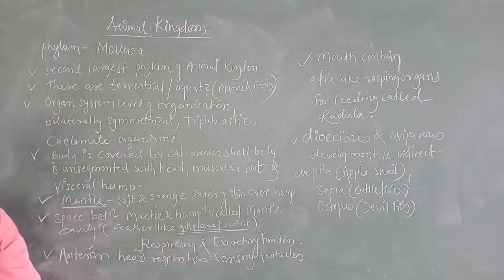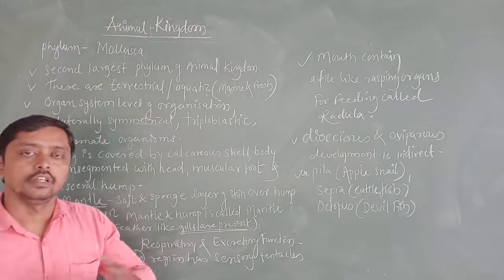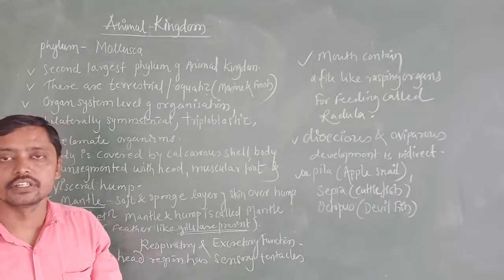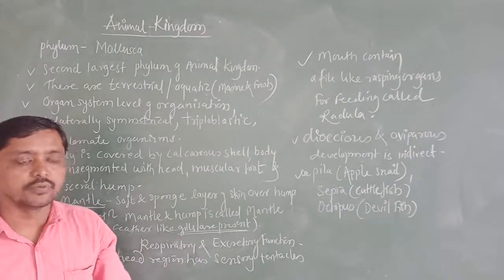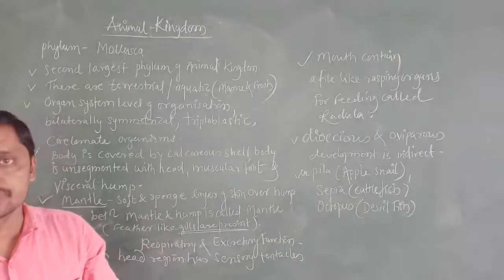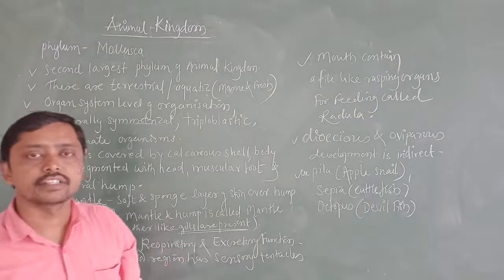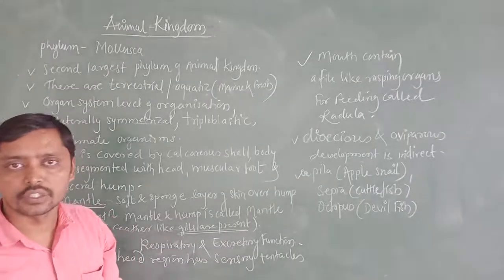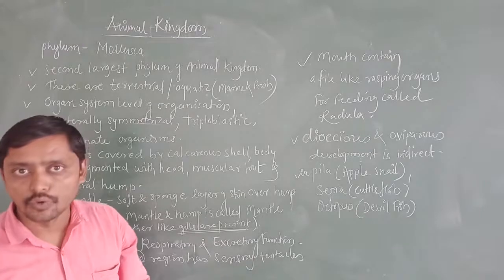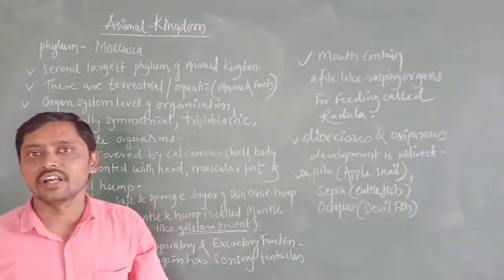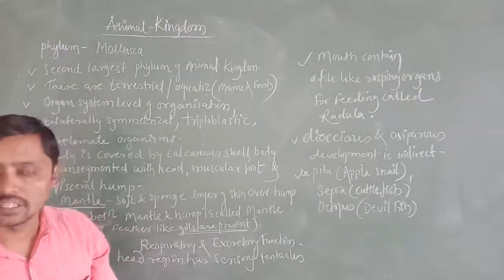And we have discussed some basic levels of classification, in the sense that we have studied the general characters for each phylum, like general characters for the Porifera, Coelenterata, Ctenophora, Platyhelminthes, Aschelminthes, Annelida, and Arthropoda.